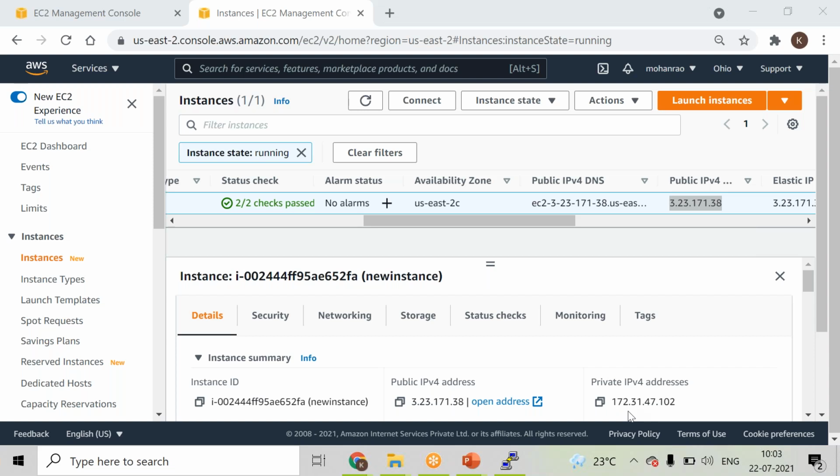Suppose I want to expose my application over the public IP address, or do some kind of testing or validation, I will use the public IP only. When a VPC comes into the picture, that's a secondary case, but for now, if I want to test my application, it is only through the public IP address. You can't always directly purchase a domain and do the testing, so no one will approach it that way.